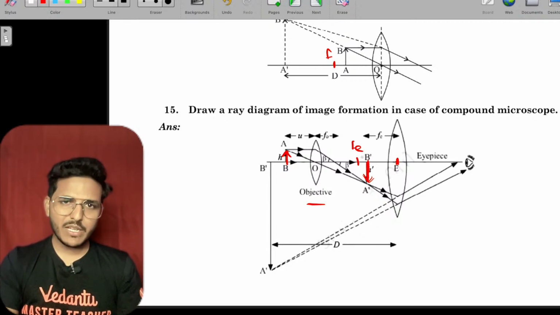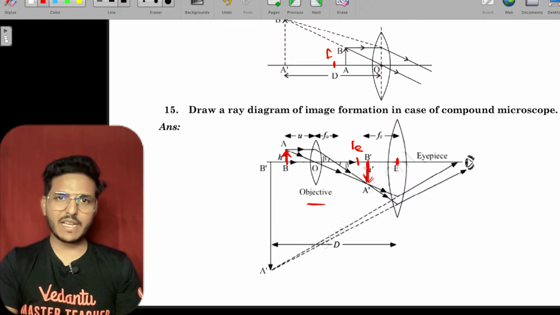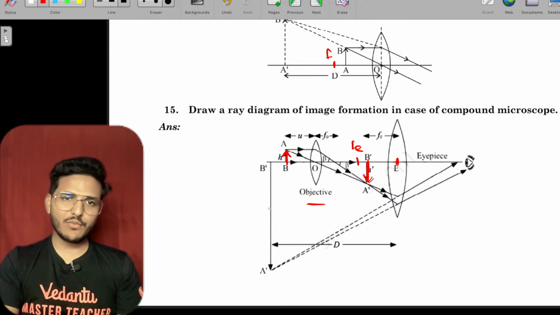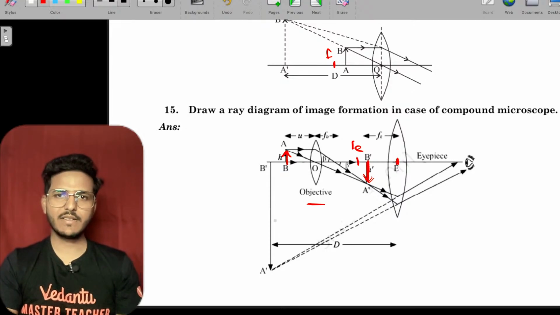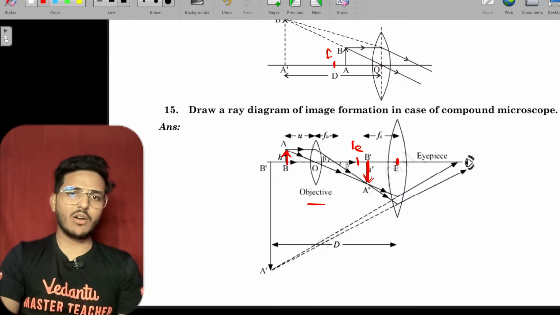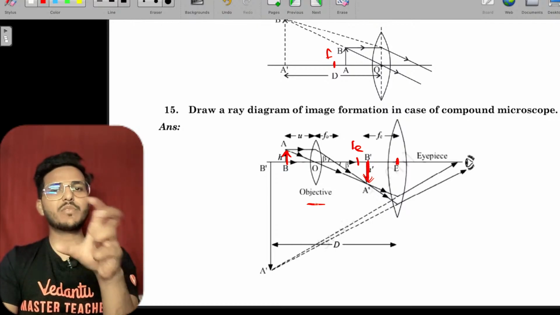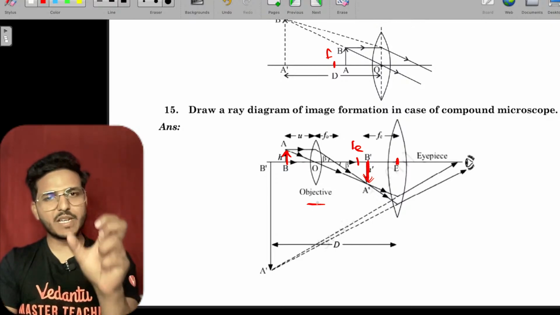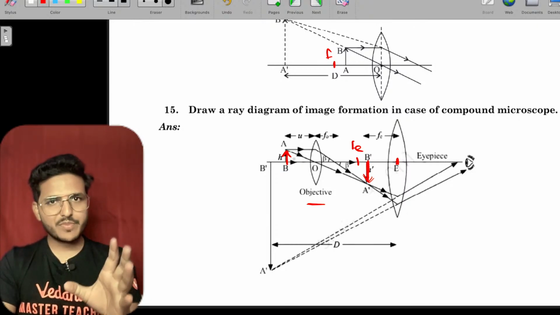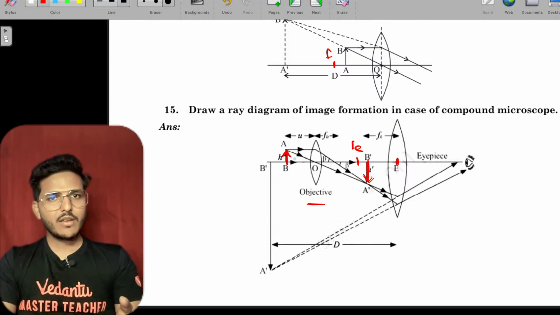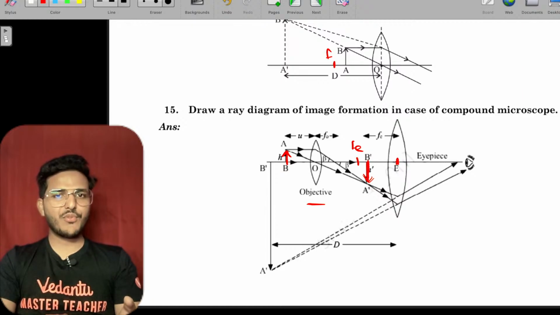That means the final image is virtual and magnified. So in a compound microscope, the only working of the objective is to form an image of the object between the focus and optical center of the eyepiece.